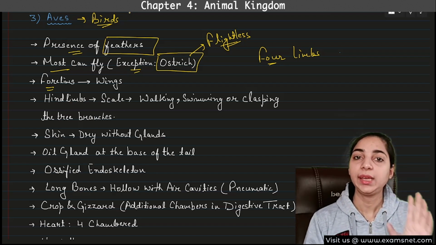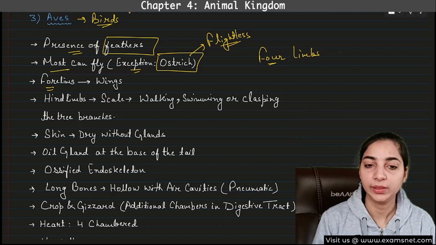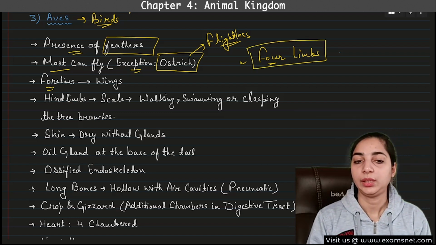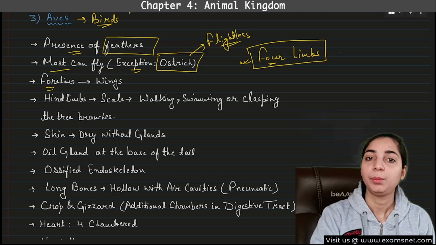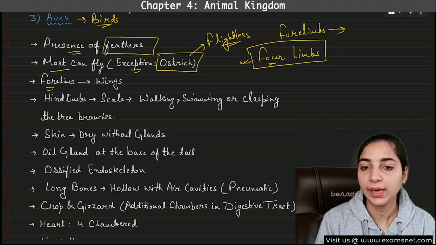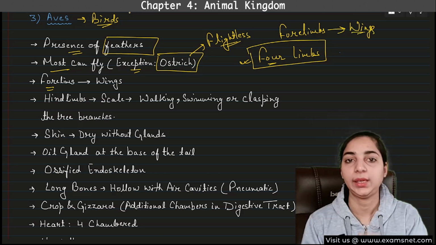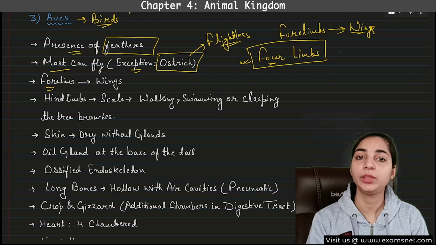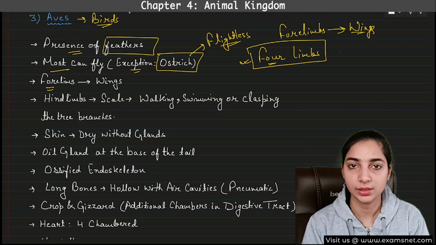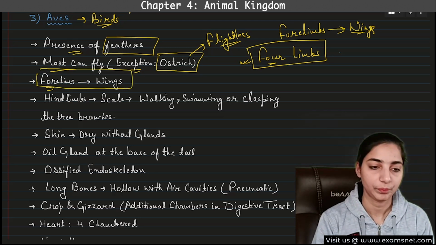Because initially they had four legs. Do not get confused between four and fore. Here I am saying that tetrapoda have four limbs, but Aves being tetrapoda, their two front limbs, also known as forelimbs, are modified into wings. Therefore, you do not see them having four legs. Okay, they have only two legs because the two front limbs have been modified into the wings. This is what I wanted to explain.